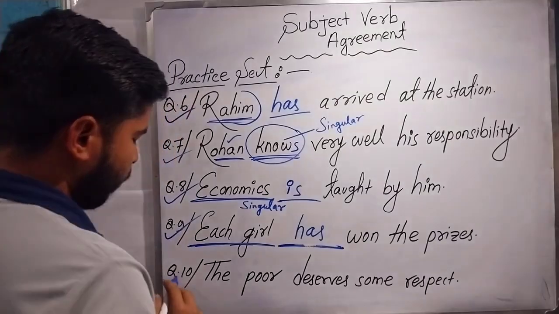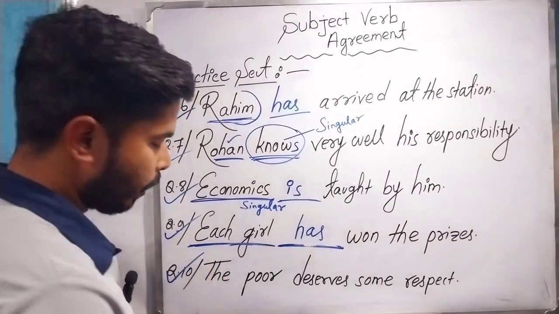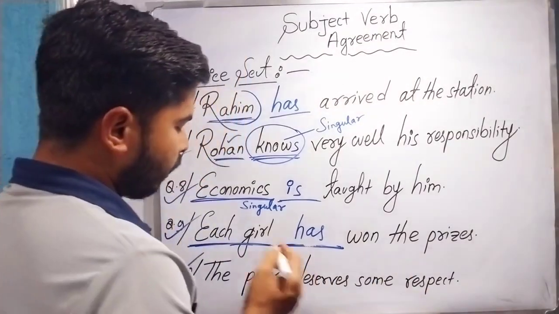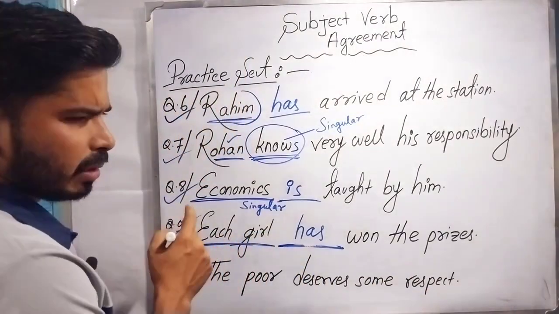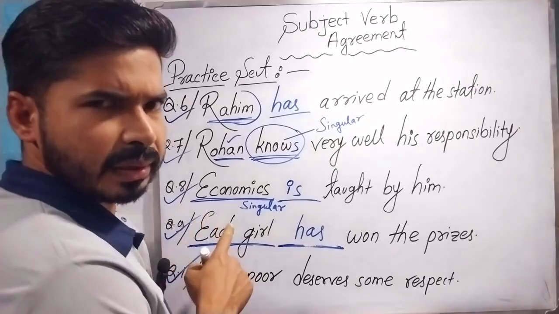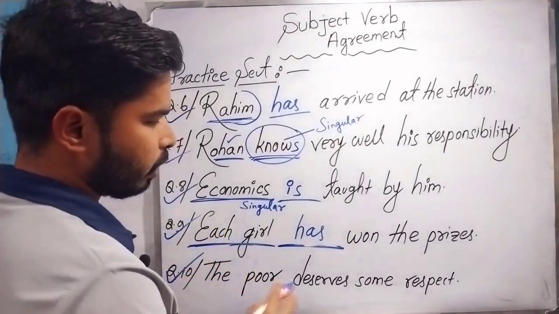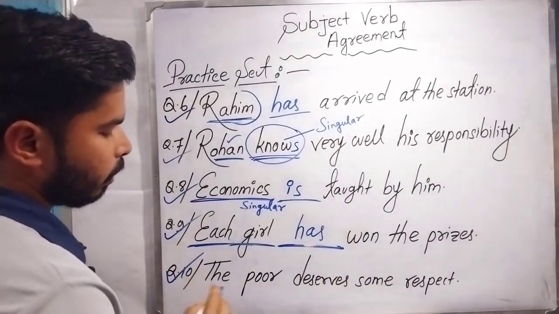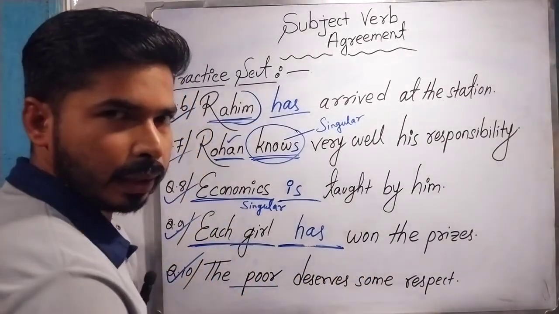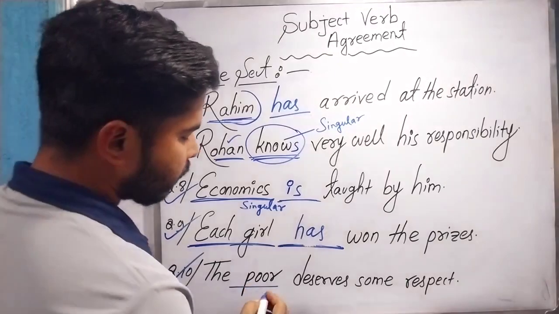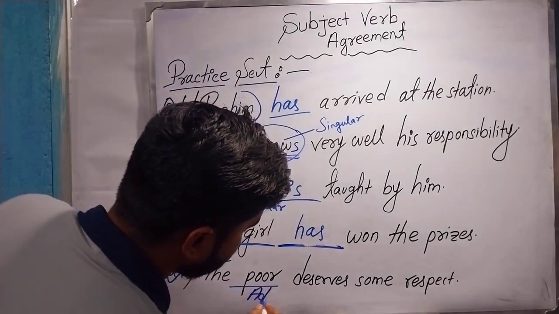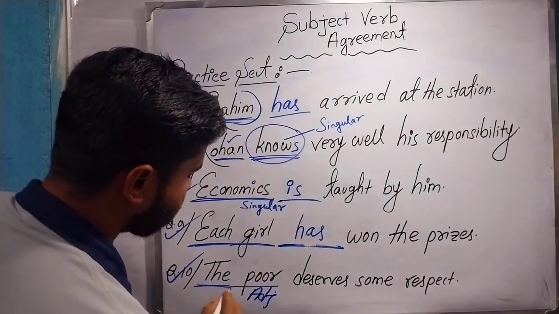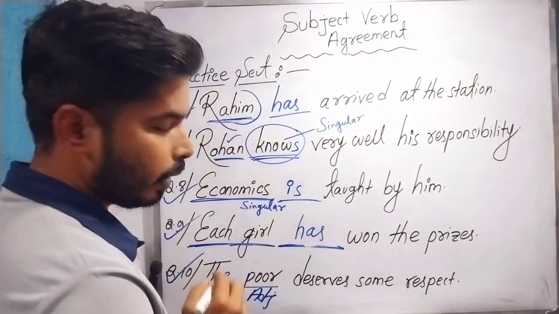Next and last for today: The poor deserves some respect. In a previous example, I had included the same kind of question. Here you are seeing that poor is an adjective, and before an adjective we have added the article the.